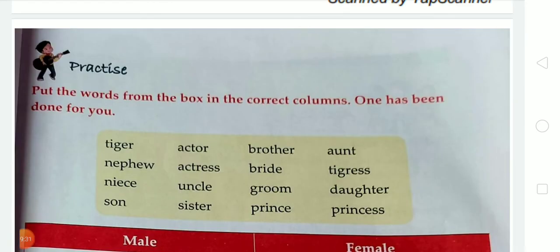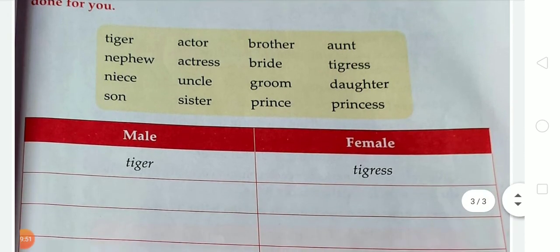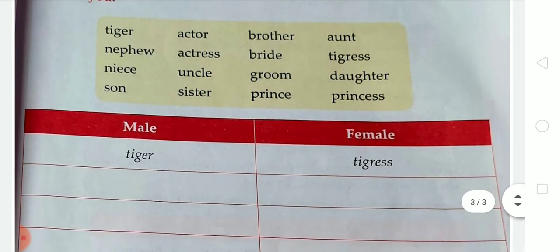So dear student, there is a next exercise. Put the words from the box in the correct columns; one has been done for you. Student, in this box there are some words which are related to male and female persons, male or female. So you have to choose the correct one, and according to the word you have to put the words from the box in the correct column.